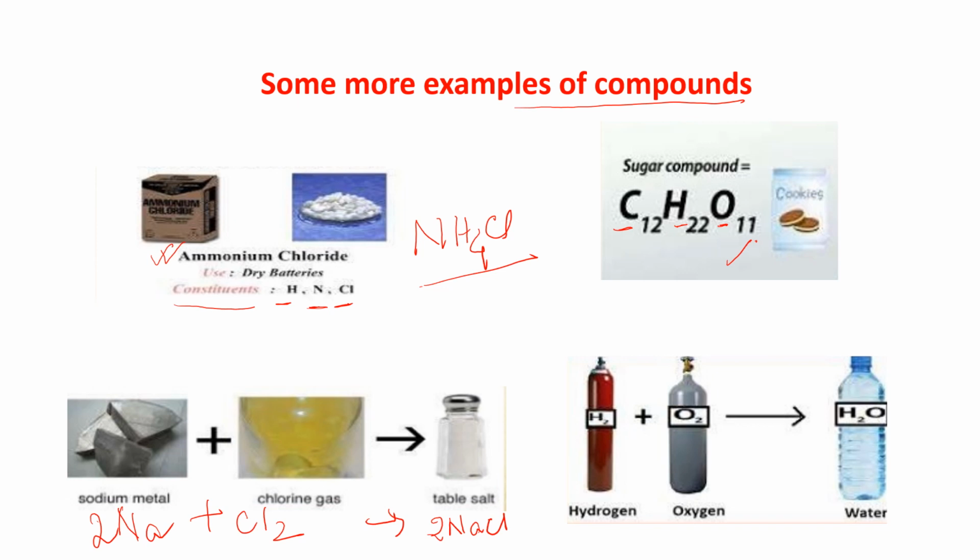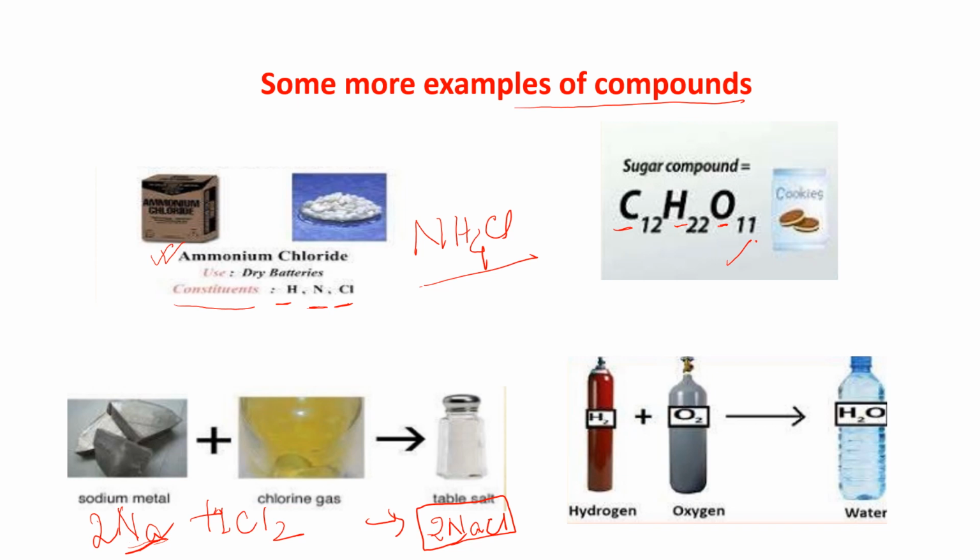So there is a fixed proportion, 2 atoms of Na and 1 molecule of chlorine are required to form 2 molecules of NaCl. There is a particular formula. NaCl is the formula of table salt.